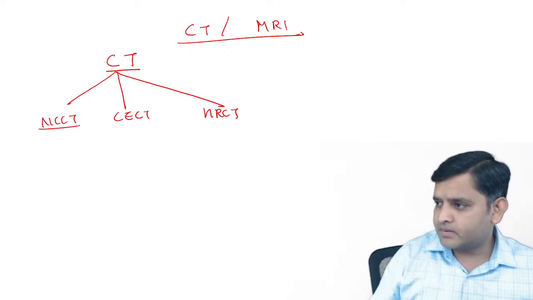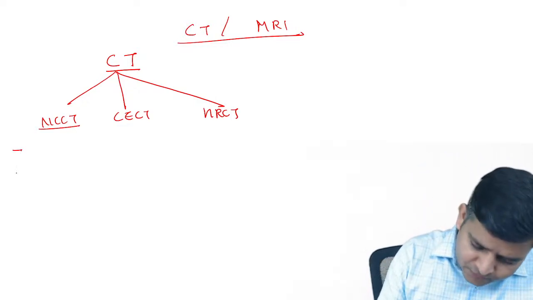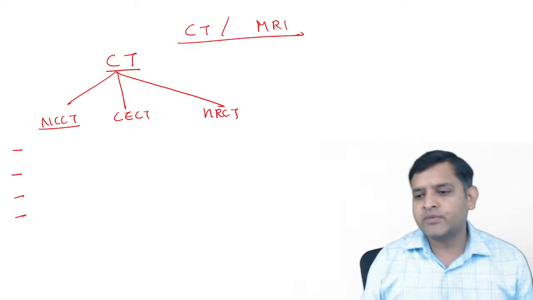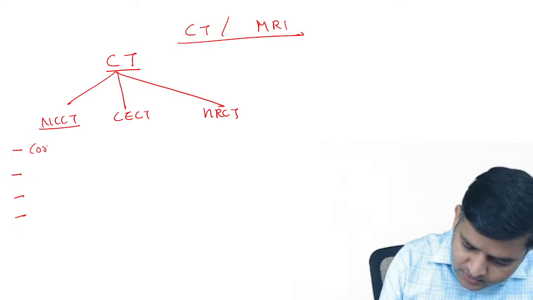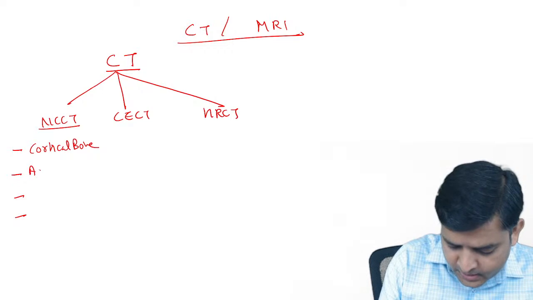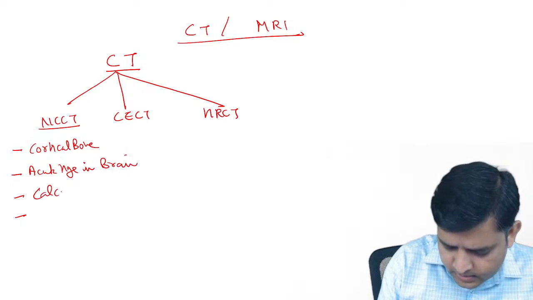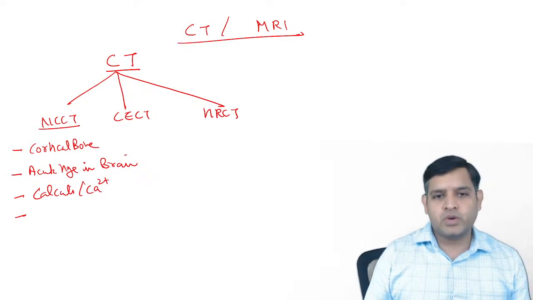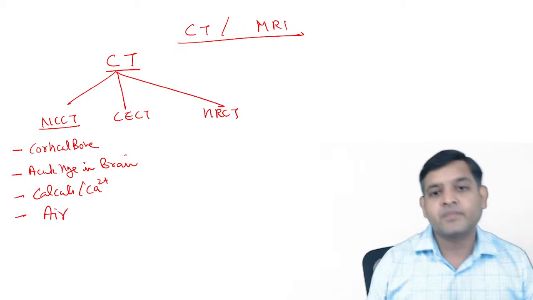When will you do NCCT? Just remember, if you have to see these four tissues, I would like to perform a non-contrast CT. What are these four tissues?